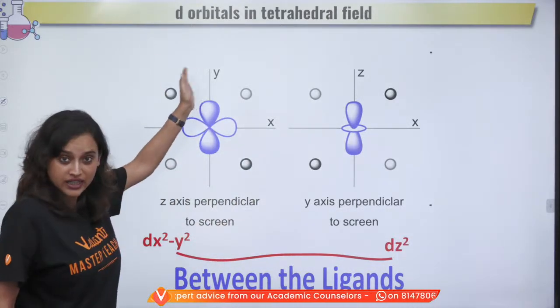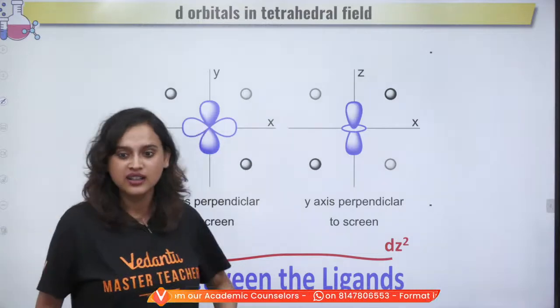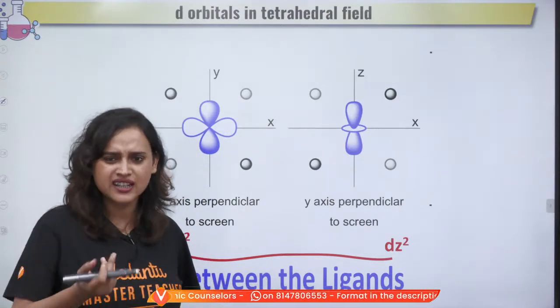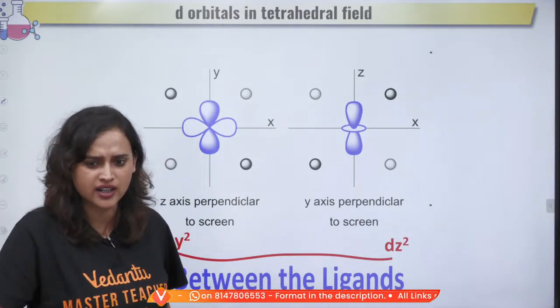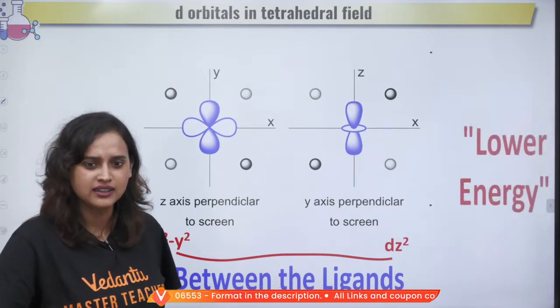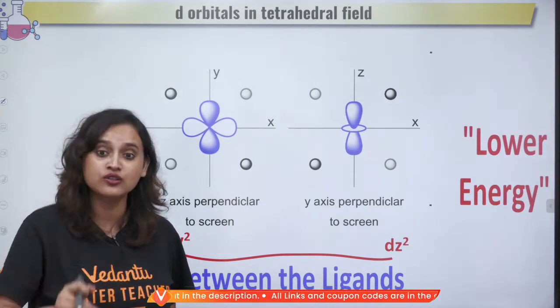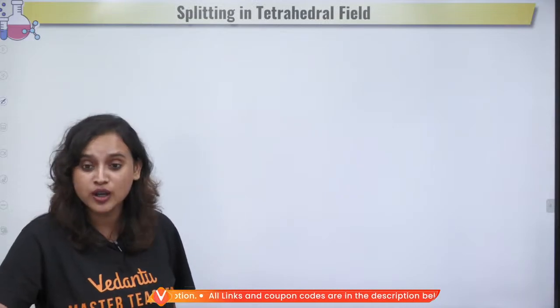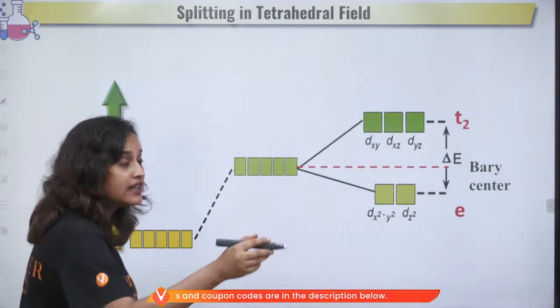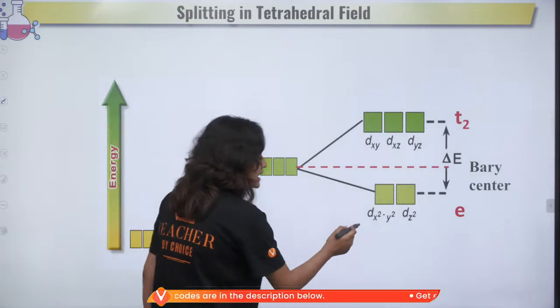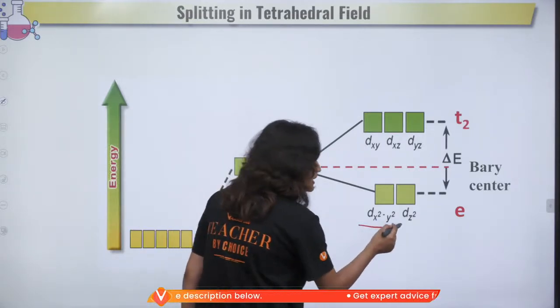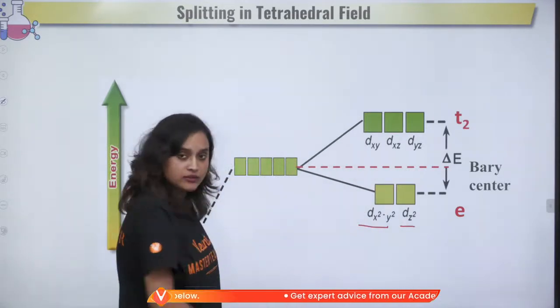But these ones, the axial ones, they are fine. They are like, it's okay, no problem. So what if they are coming? We are okay with it. They are absolutely okay with it. So they are going to come to the lower energy. So take a look at this. Here, see what is happening. dx2-y2 and dz2 are at the bottom now.